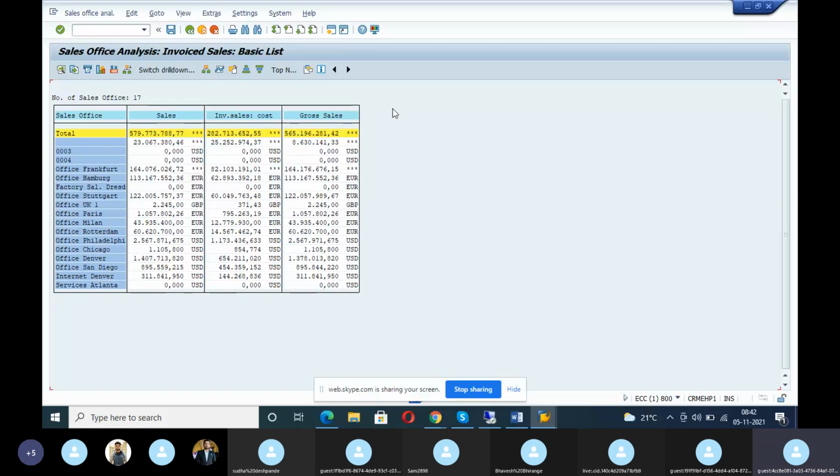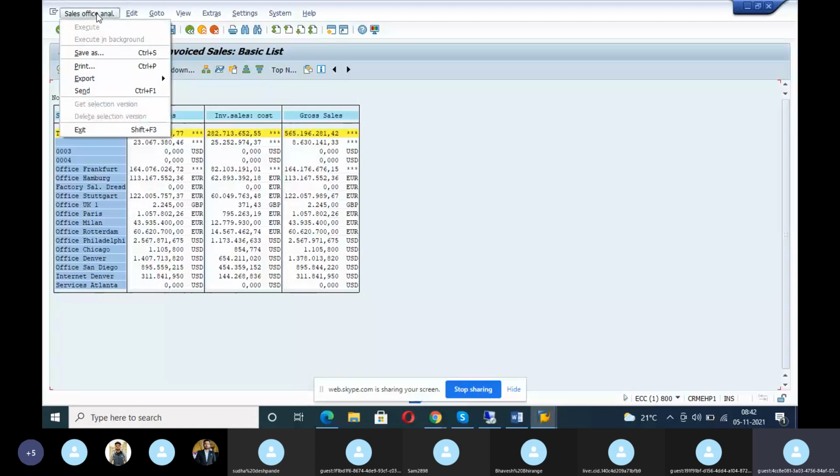Here you can add any other extra column. The client will tell, and we'll do it. That is the ABAPer who will do it. The client will tell the functional consultant, the functional consultant will tell the ABAPer, and the ABAPer has to come and do it. Again, this also I want as a report. Go here, take the print. No, I don't want print. I want the Excel sheet.